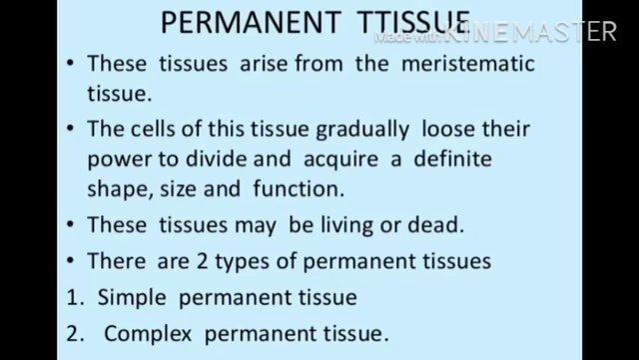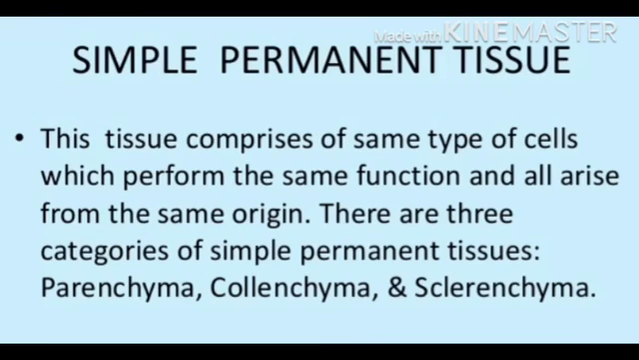Now the permanent tissues. These tissues arise from the meristematic tissue. The cells of the tissues gradually lose their power to divide and acquire a definite shape, size and function. These tissues may be living or dead. There are two types of permanent tissue. One is simple permanent tissue and second is complex permanent tissue. Let us first discuss simple permanent tissues. These are of three types. These are parenchyma, collenchyma and sclerenchyma. Now let us discuss one by one parenchyma, collenchyma, sclerenchyma.